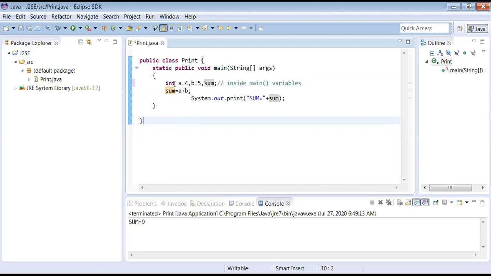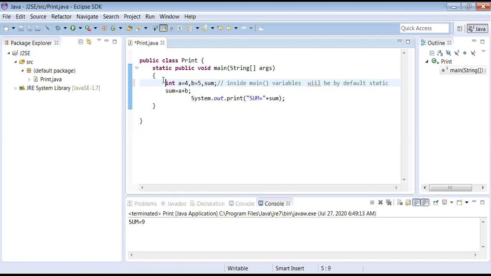So never stay non-static. They will be static only, but you need not write static. Inside main, variables will be static by default. That's why I'm using the word default. You know the meaning of default. Yes, by default they are static. You need not give static again.